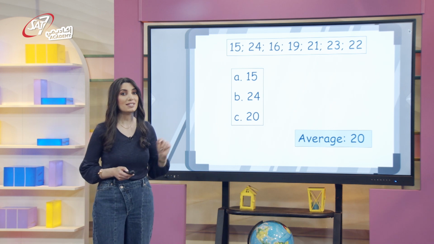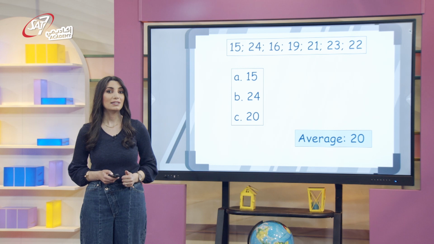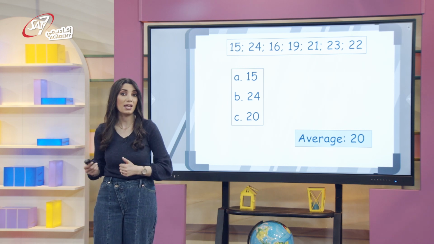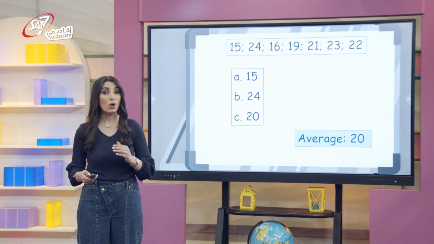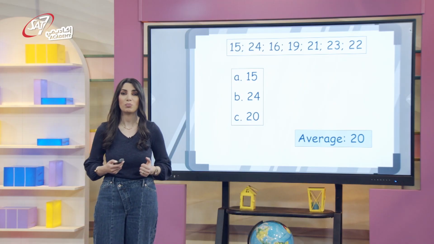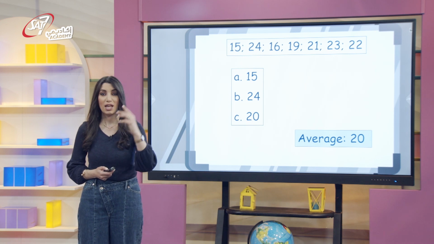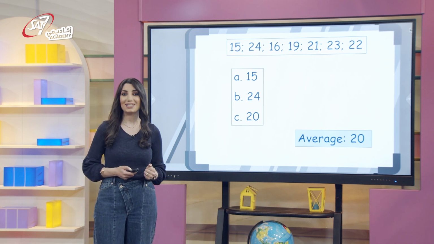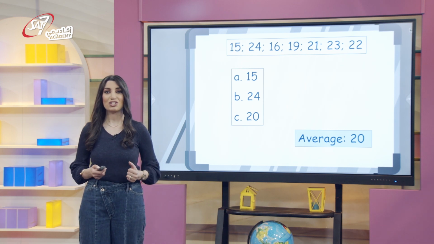The numbers in this set represent the temperature in degrees Celsius, taken at different times during the day. If we were asked about the temperature today, we won't list a whole set of numbers. We only need one number, the average. The temperature today was 20 degrees. Let's now listen to a song about averages.